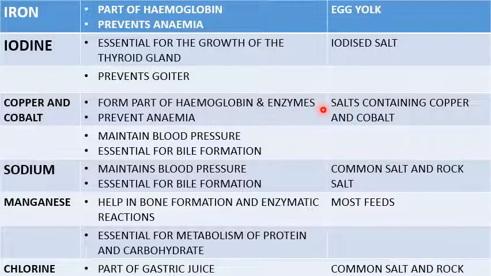In terms of the source, the animals can get copper and cobalt from salts containing copper and cobalt. Copper and cobalt as well maintain blood pressure. They are also essential for bile formation. Bile is one of the internal parts of the animal body.